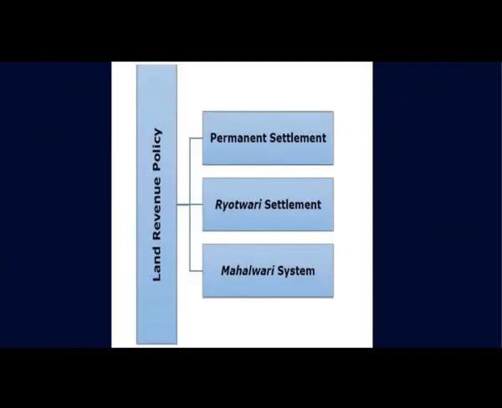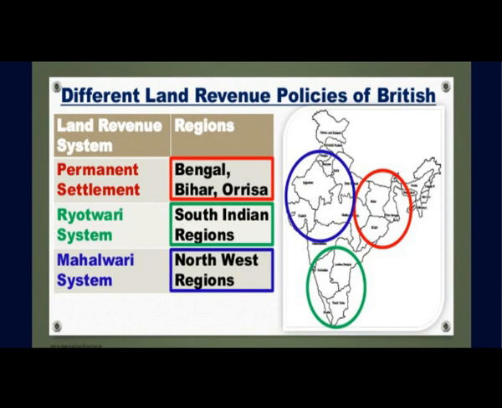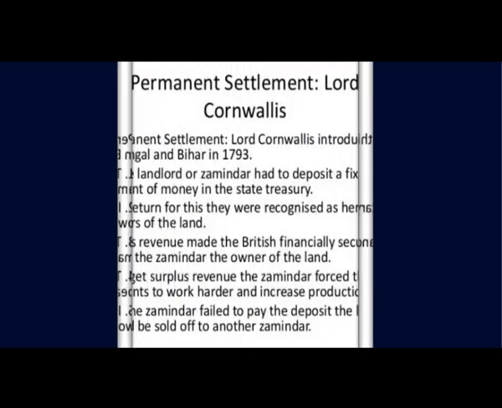The East India Company introduced three main types of land revenue settlements in India. The permanent settlement covered Bengal, Bihar, Orissa and the Banaras division of Uttar Pradesh, accounting for 19% of the British territories. The Rayatwari settlement covering Bombay and Madras presidencies, accounting for 51% of the company's territories. The Mehalwari settlement accounted for 30% of the company's territory, covering United Provinces, that is, the large parts of modern-day Uttar Pradesh, Central Provinces and Punjab. So let us see the revenue settlements in British India.